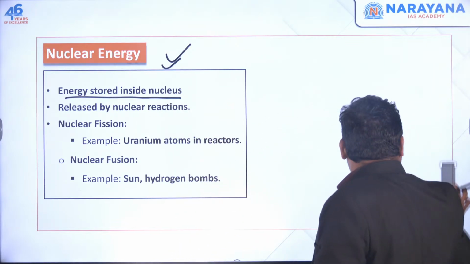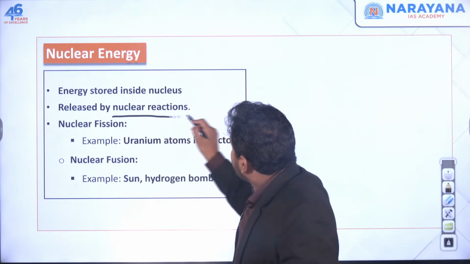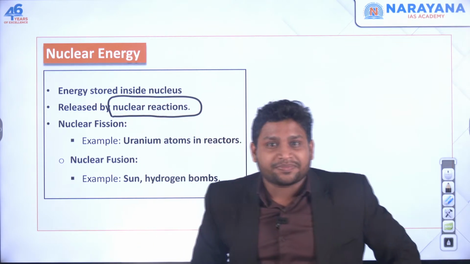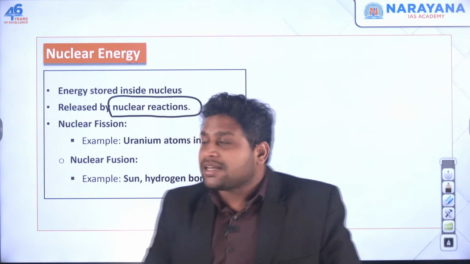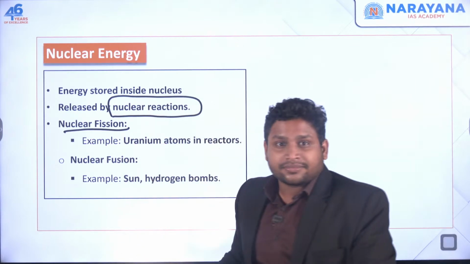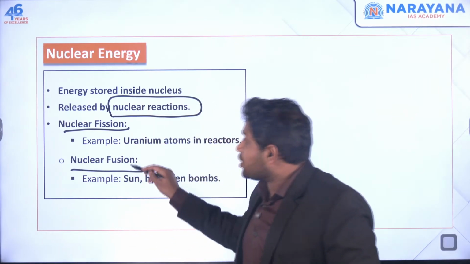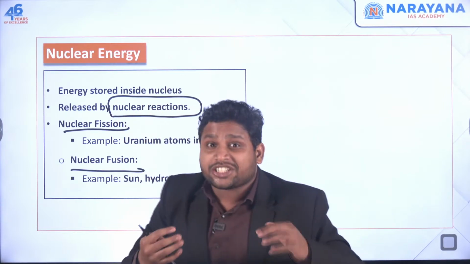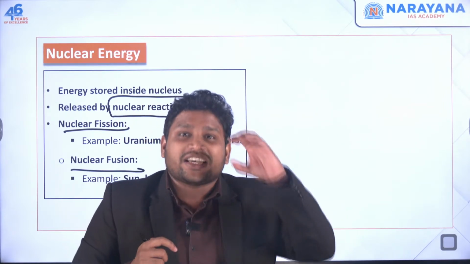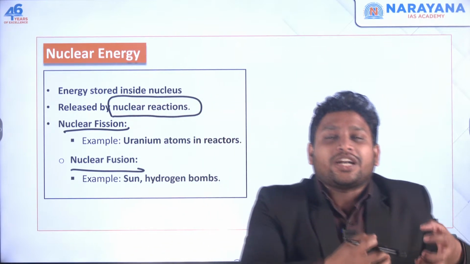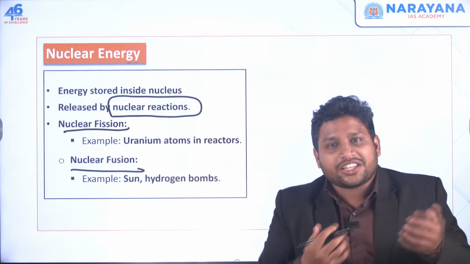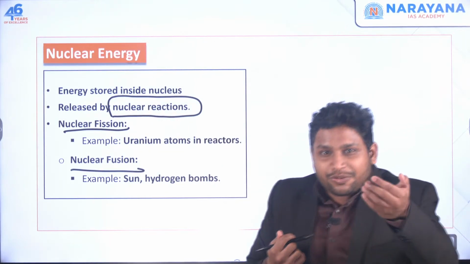So, how can we do that? We can go for nuclear reactions. There are two types of nuclear reactions. One is called nuclear fission, and the other is called nuclear fusion. These are nuclear reactions wherein we make changes in the nucleus, and as soon as you make that change, an immense amount of energy comes out of it, and we want that energy.